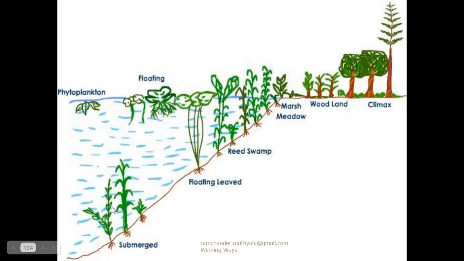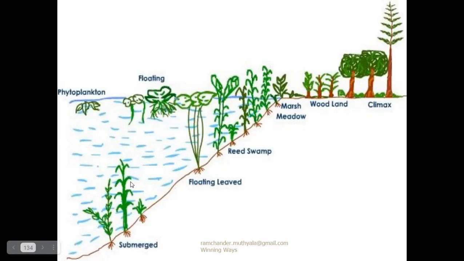After completion of the life cycles of submerged plants, their dead bodies are stored at the bottom of the lake or pond. The soft mud increases and the water depth decreases. So this environment is not comfortable for the submerged plants.